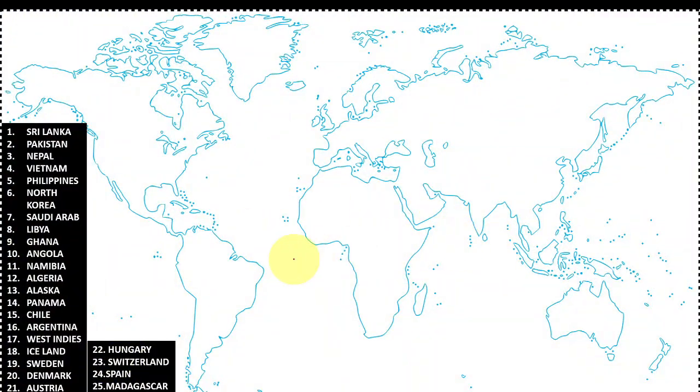This is the outline map. First we see Sri Lanka. Sri Lanka is known as the Pearl of the Indian Ocean. It lies south of India and it is an island country located in the Indian Ocean.